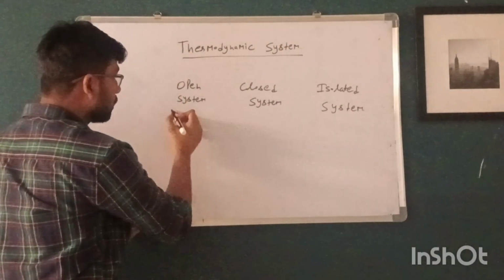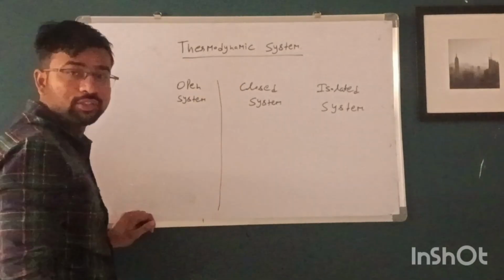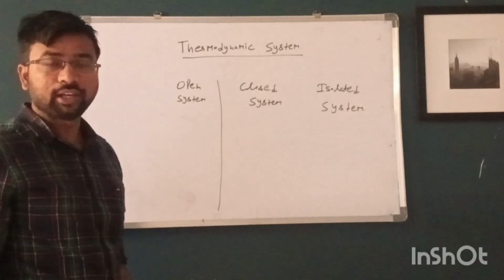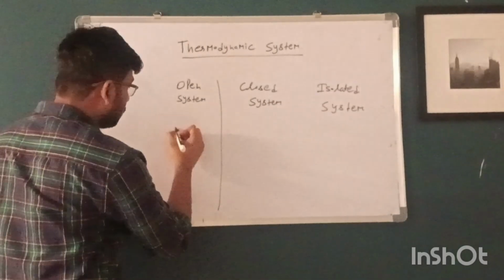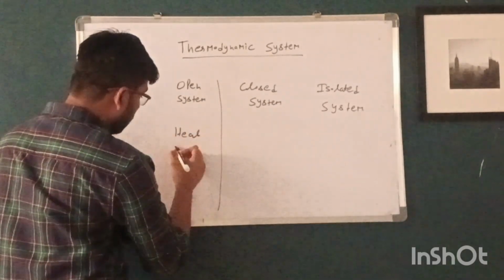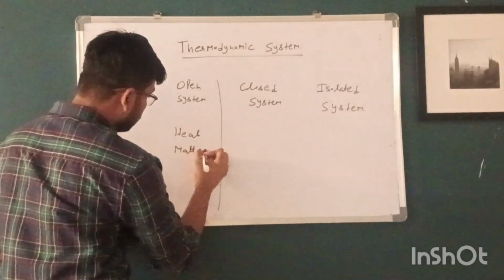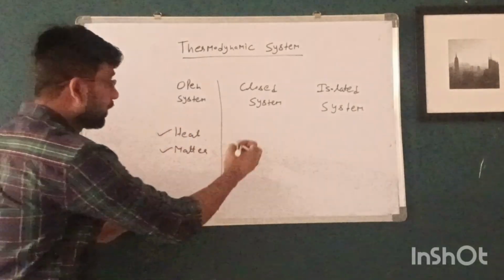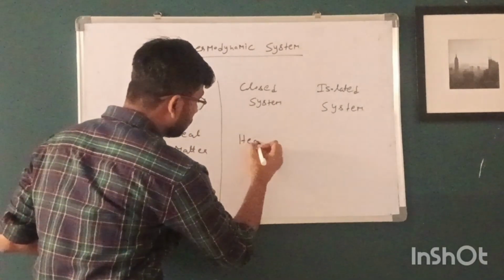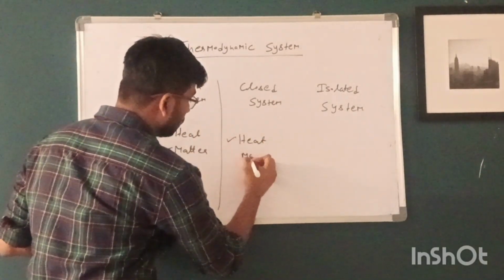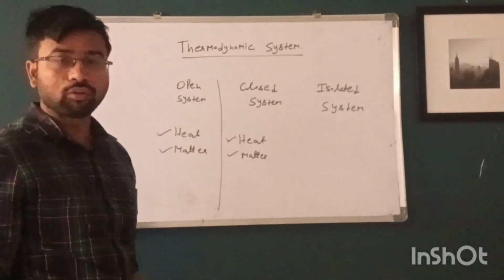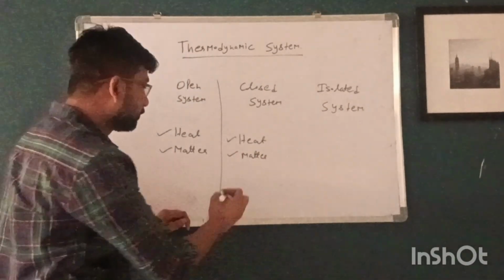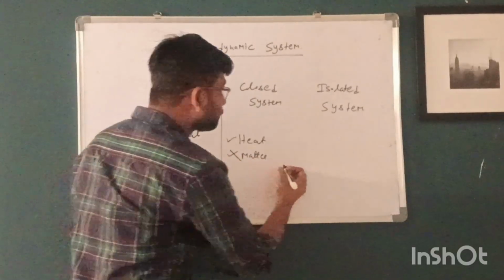And what is open system? In open system, heat as well as matter will transfer from surrounding to system. And in closed system, only heat will transfer from system to surrounding or from surrounding to system, not matter.